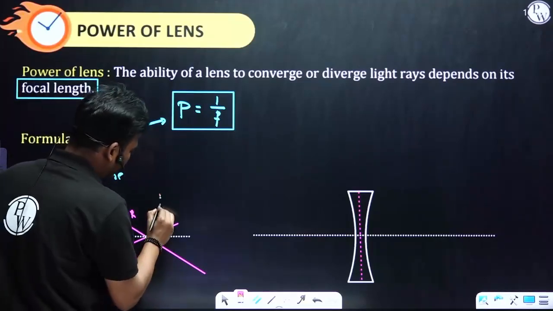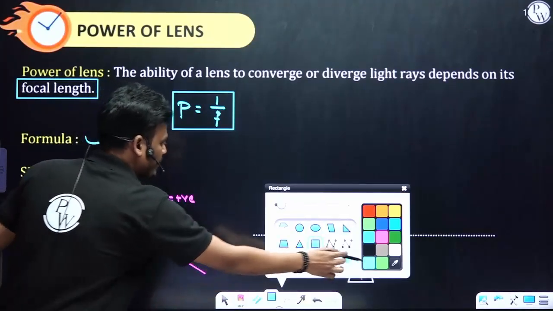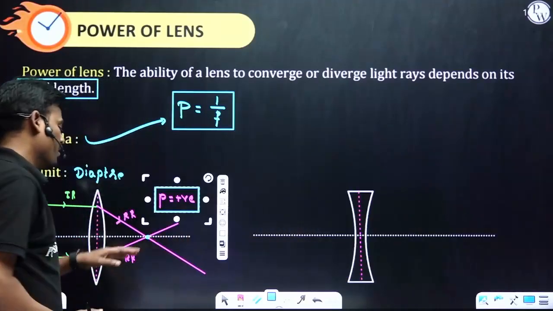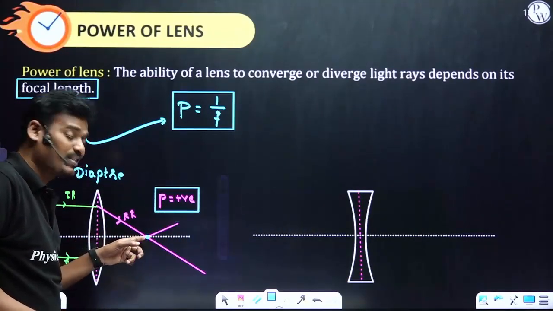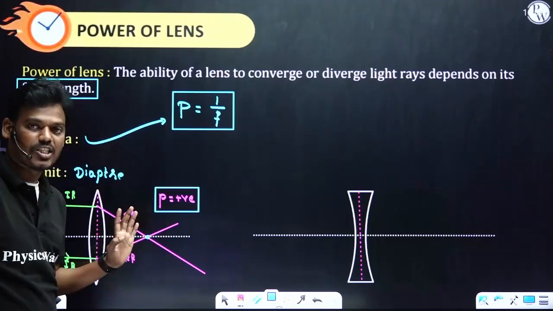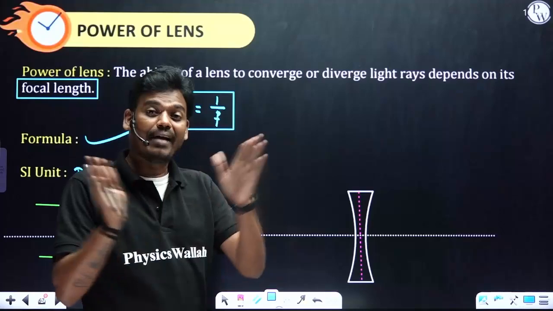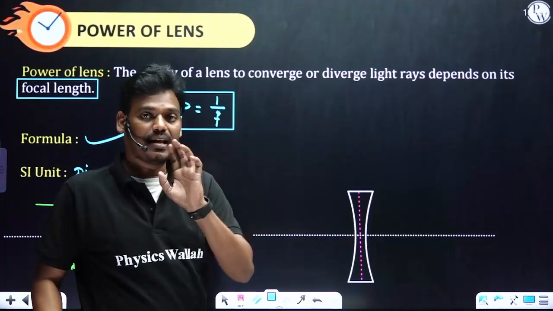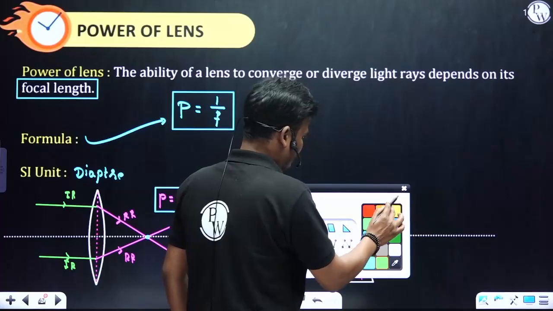And here power is positive. So when do we consider power is positive or negative? If the rays are converged towards the principal axis, then P is positive. And if the refracted rays diverge away from the principal axis, then you can take it as negative. Okay, simple. No formula, nothing, just concept wise.